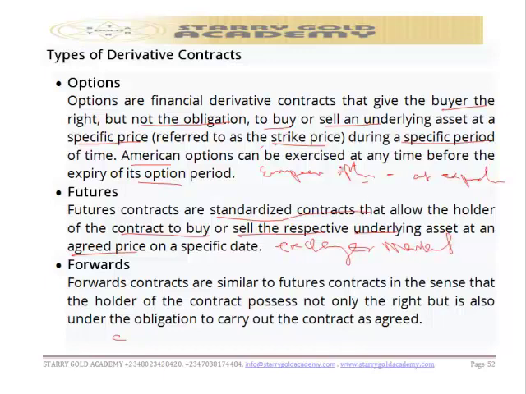So that's that. The next one we have is forward contract. So we are talking about forward contract. Forward contracts are similar to futures contract in the sense that the holder of the contract possesses not only the right but also the obligation to carry out the contract as agreed. However, the forward contracts are over the counter.